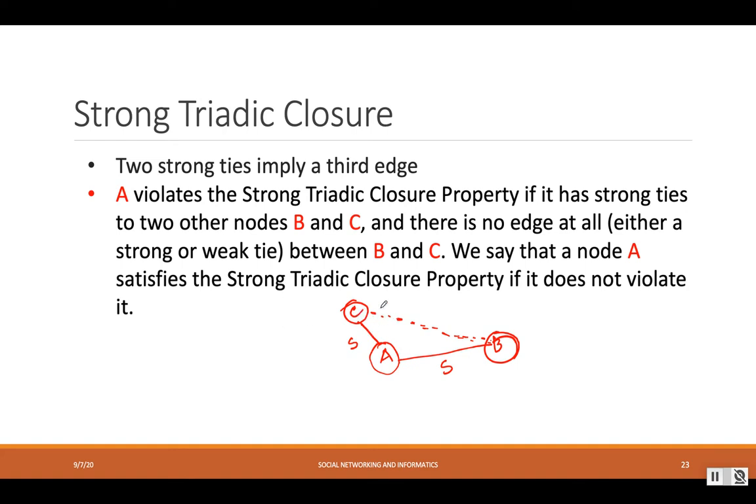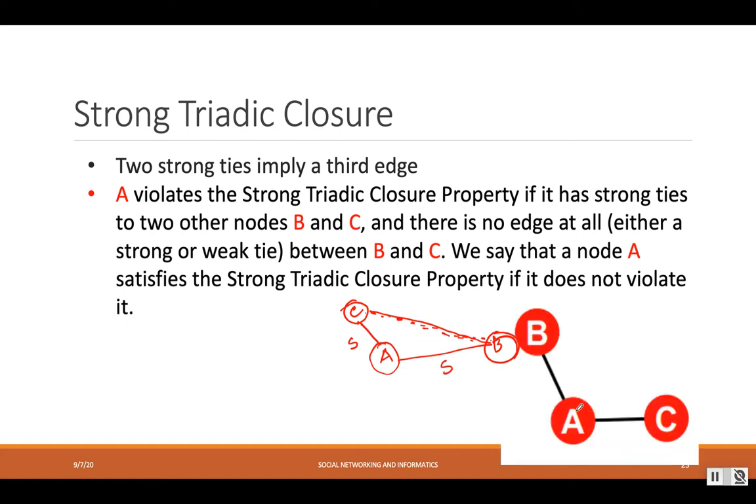So in this example, A has a strong friendship, a strong link with C, and A has a strong link with B. So if A has to maintain the strong triadic closure property, it has to have an edge between B and C.